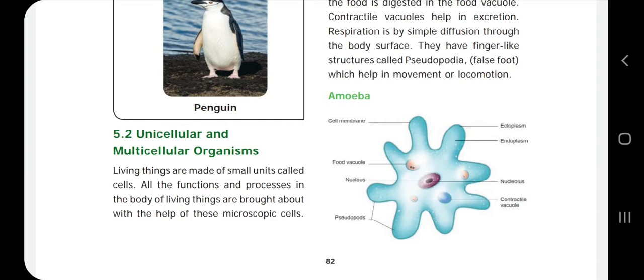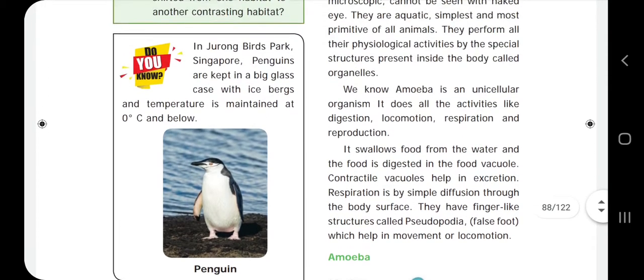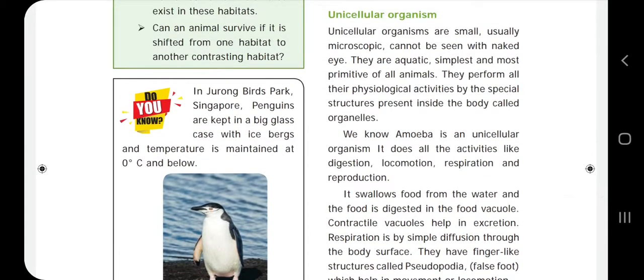Unicellular means each and every organism has a single cell, made up of a single unit, and all the activities, that is respiration, reproduction and each and every activity, are done with the help of these microscopic cells only. And multicellular organism means it consists of many cells. Example, man.